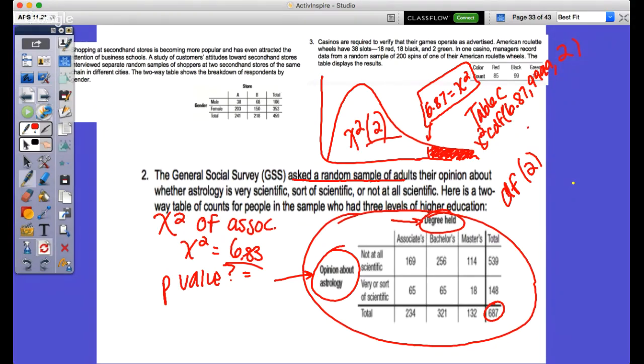I then compared those 3 groups according to their view or opinion on astrology. And I wondered if they were different or not. See how that's different now? Same thing, just a different wording. Okay? How would the table be set up? Same way. Same way. So look at this one.